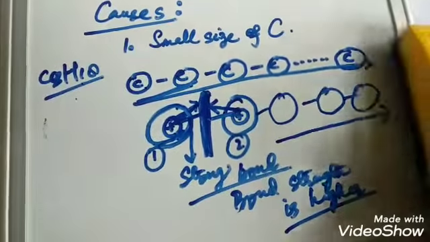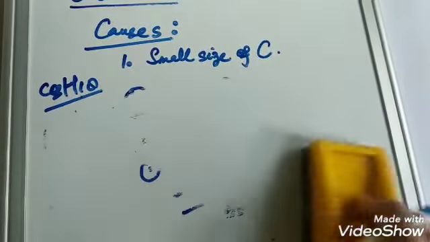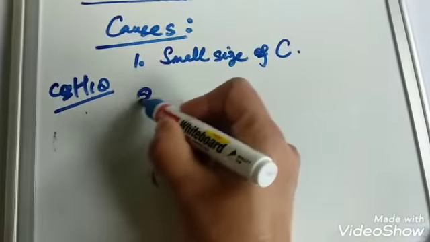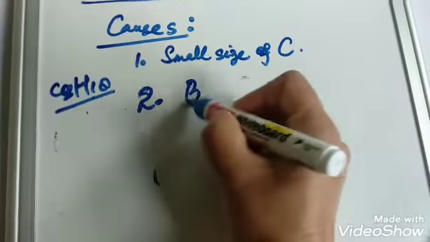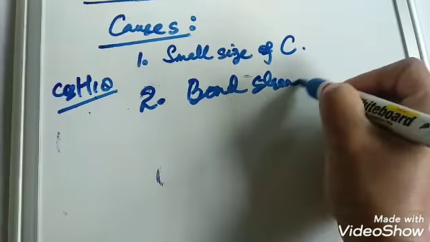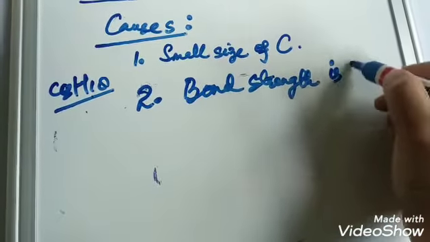So the main reason for catenation in carbon atoms is the small size of carbon, and due to the small size, the bond strength between the carbon atoms is highest.